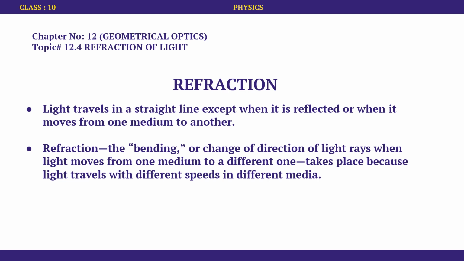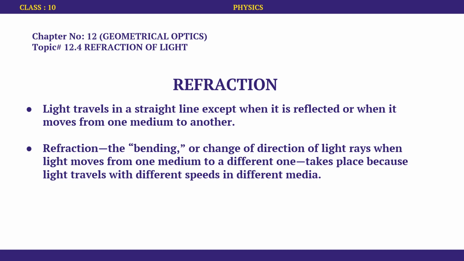For example, suppose that the light is entering from air, a medium, to that of water, another medium, right? Air and water both have different densities, so which one is the rarer? Obviously, the air is the rarer medium, and in this case, water is the denser one. What will happen if the ray of light is entering from a rarer medium to a denser medium? It cannot keep on traveling the straight path, instead it will bend at some point.